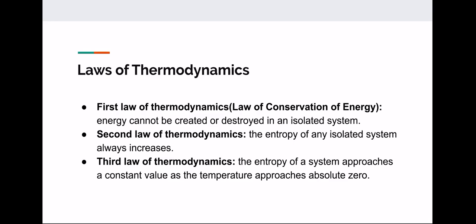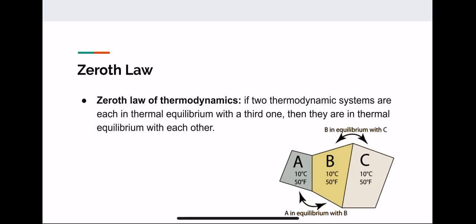The third law of thermodynamics is that the entropy of a system approaches a constant value as the temperature approaches absolute zero. And thermodynamics actually also has a Zeroth Law that they decided to add afterwards. And so the Zeroth Law of thermodynamics states that if two thermodynamic systems are each in thermal equilibrium with a third one, then they are in thermal equilibrium with each other.